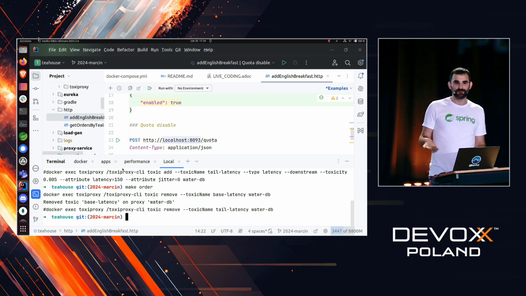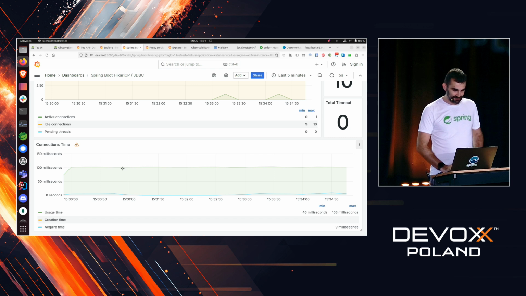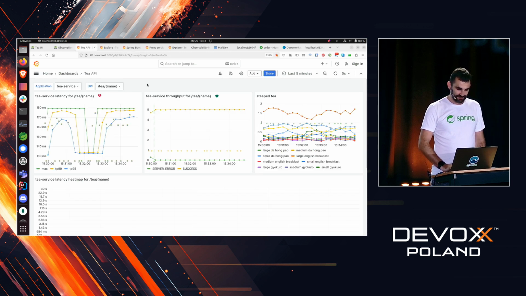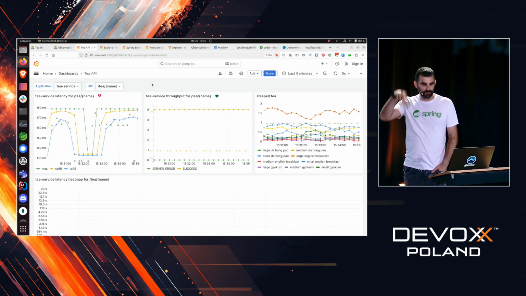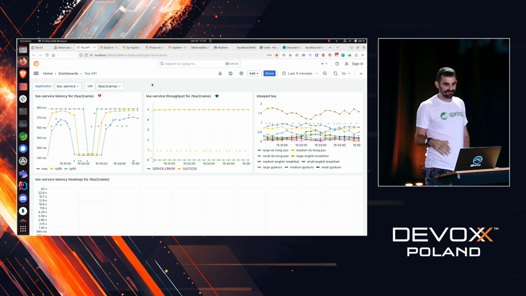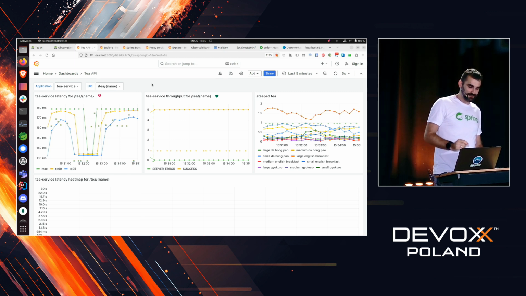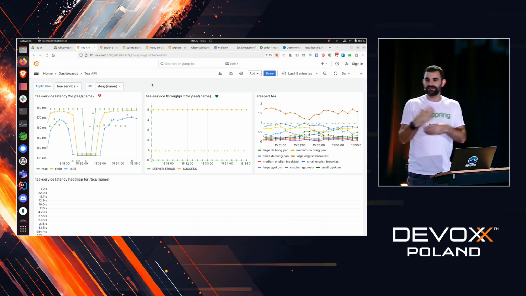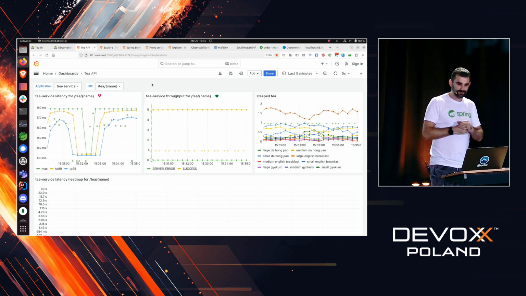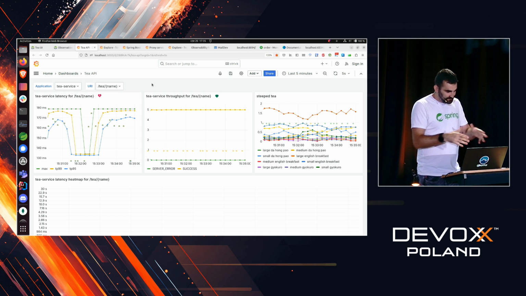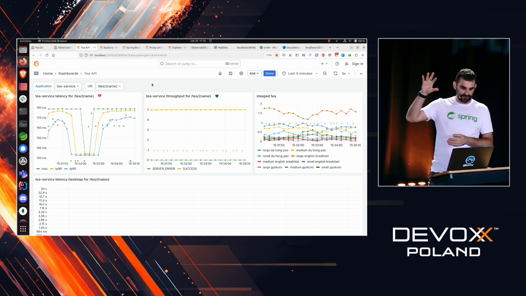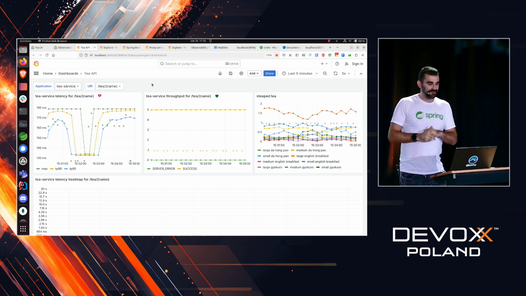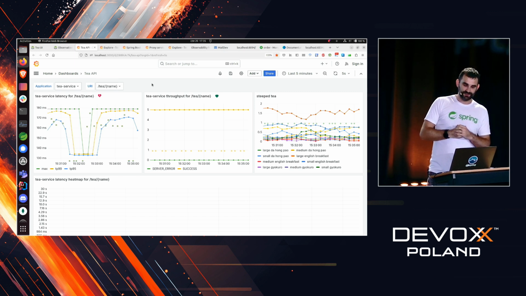And right now I have removed that fake latency, so we should see in a minute that the latency goes down. So I'm a bad person. I've managed to hijack the TCP connection and introduce fake latency. And anytime, hopefully, we're going to see that the T-service latency falls down. And yeah, there you go, it goes down.